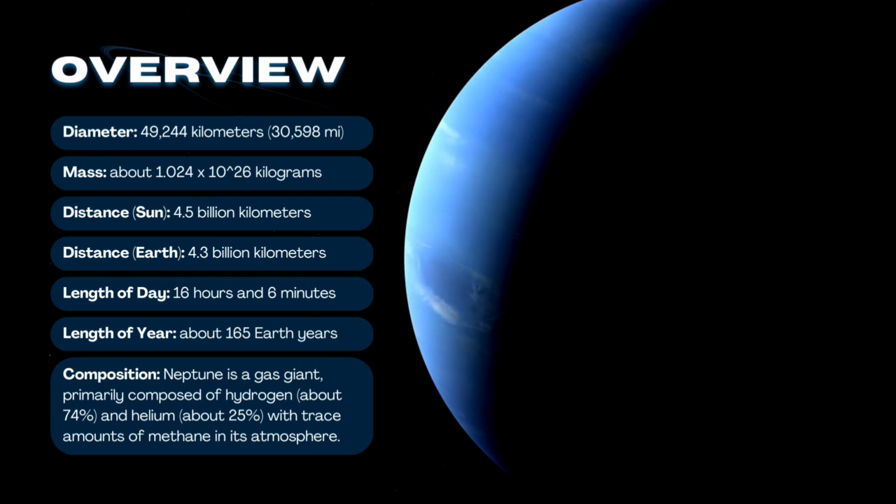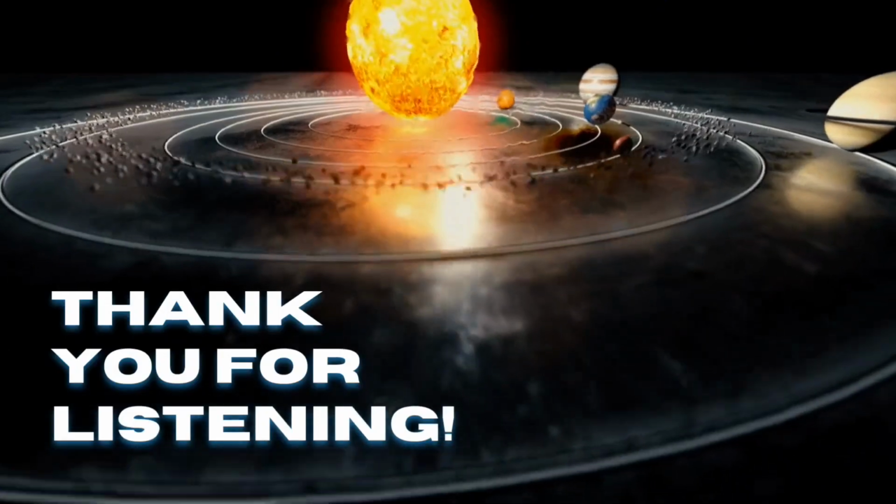Composition: Neptune is a gas giant, primarily composed of hydrogen, about 74%, and helium, about 25%, with trace amounts of methane in its atmosphere.